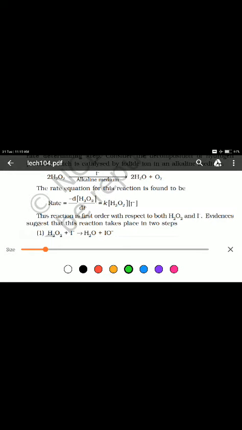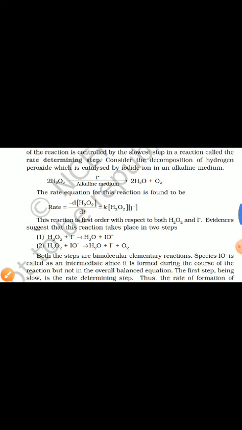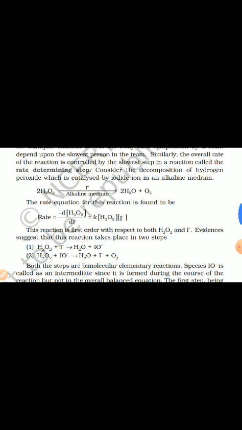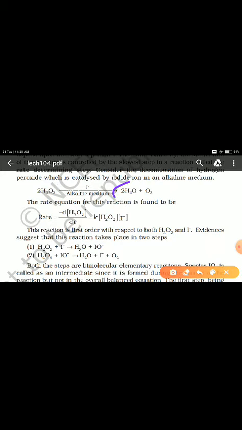It could be of second order, not sure, but it has been mentioned properly. It is actually a first order reaction. So being a first order reaction, we need to consider how it occurred, or what process took place, so that this reaction provided us the products water and oxygen.